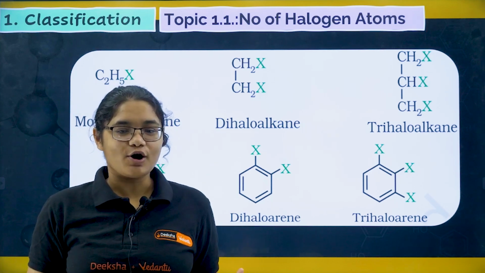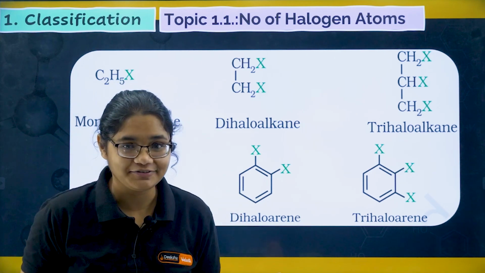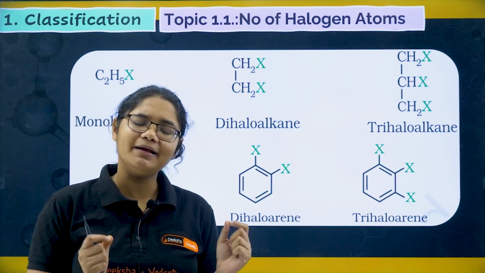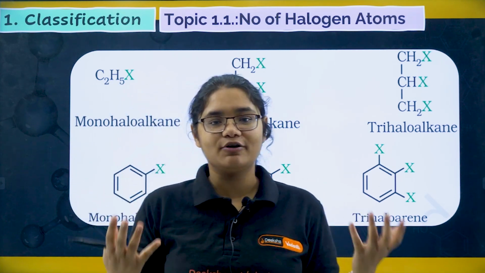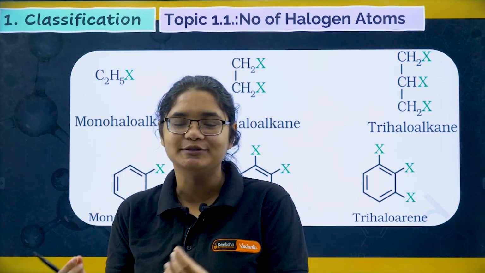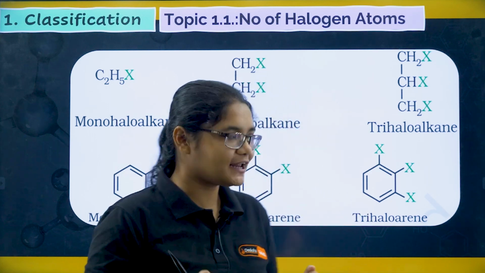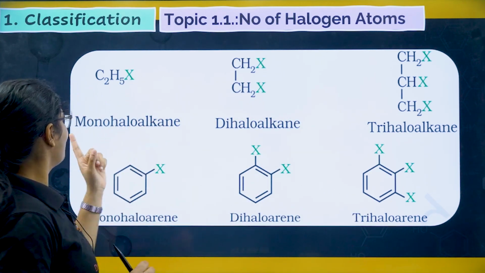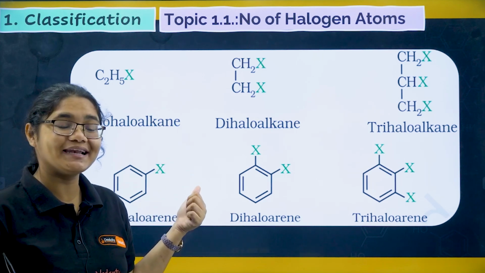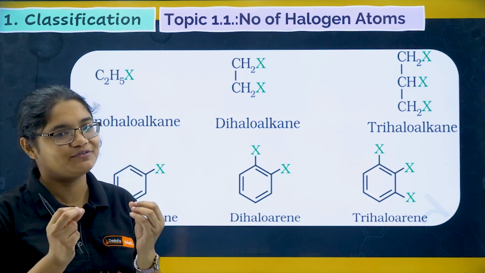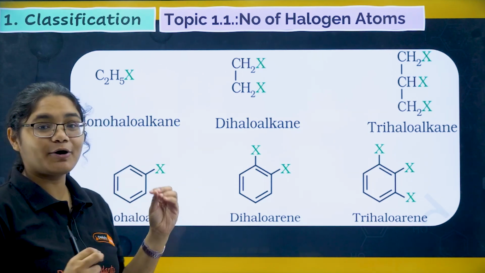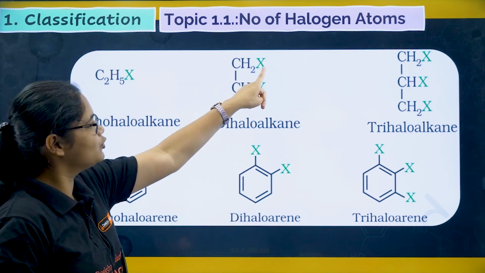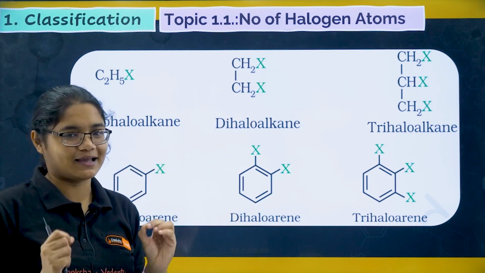So now let's talk about the first type of classification, that is number of halogen atoms. From the name itself it is very clear: how many halogen atoms are present in a compound. For example, here X represents the halogen atoms. Monohaloalkane means only one halogen will be present. Now let's talk about dihaloalkane. Di represents 2, so we have 2 halogens attached to the given compound.